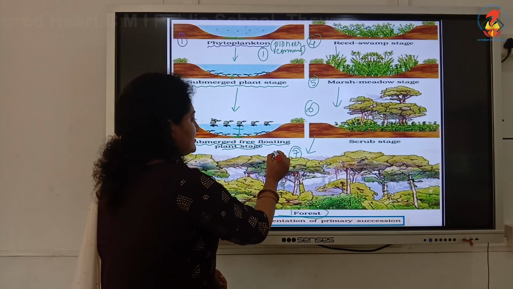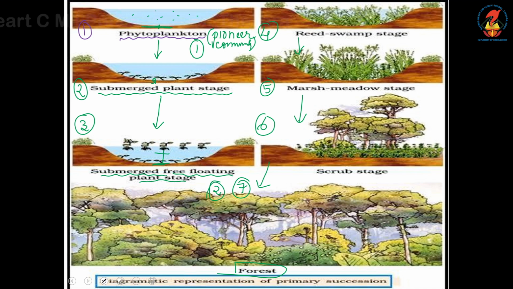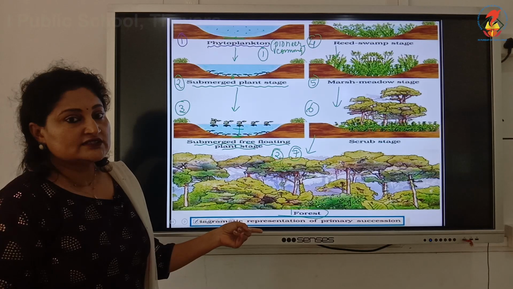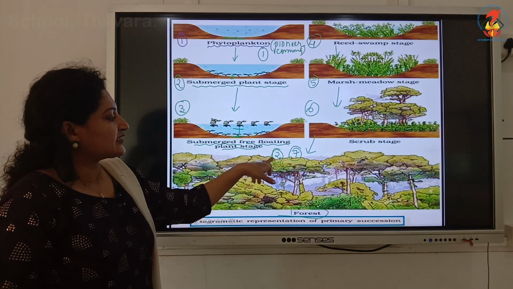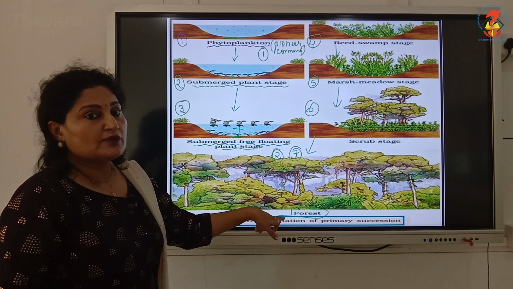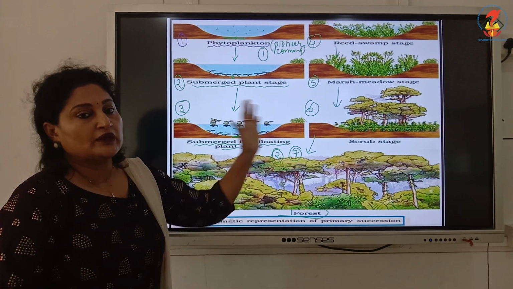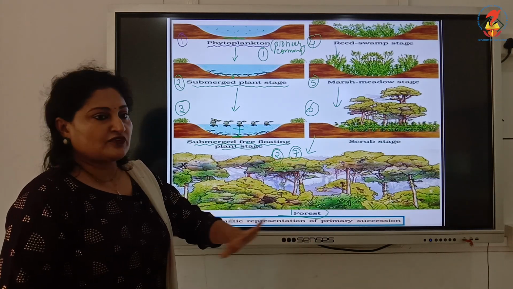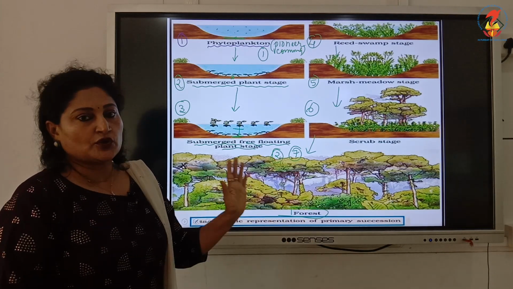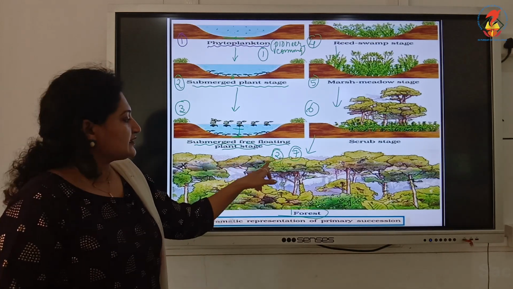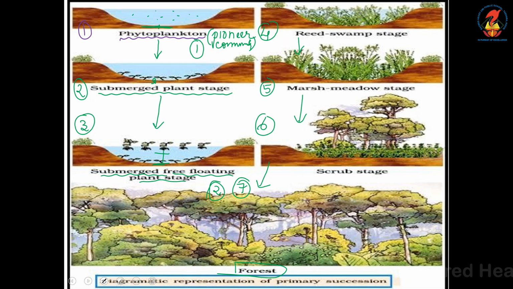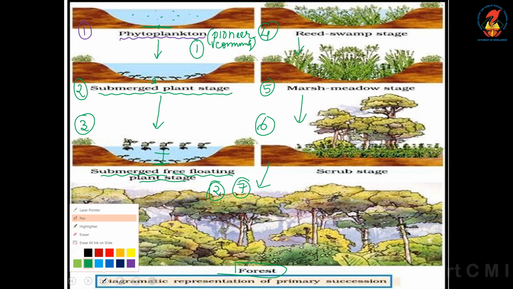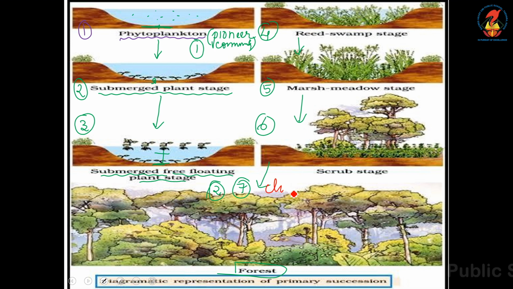And the seventh stage is the forest. So what is that? The climax community. So which is a climax community? The final community, which is almost in equilibrium. After this, there's no further stage. After forest, there's no other stage. It is final. It is stable. It is in equilibrium with the environment. So that is called the climax community.